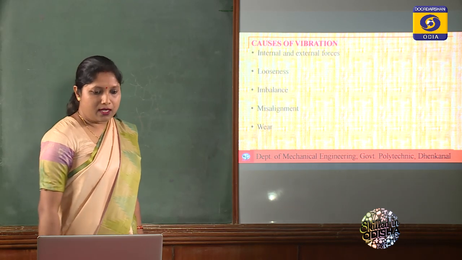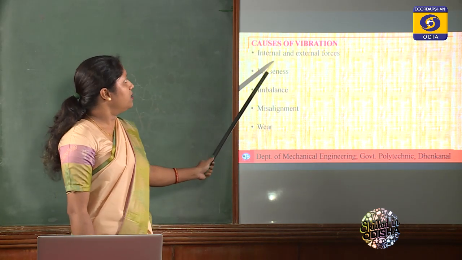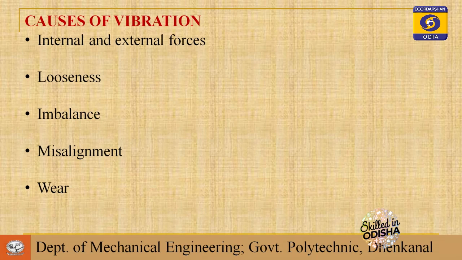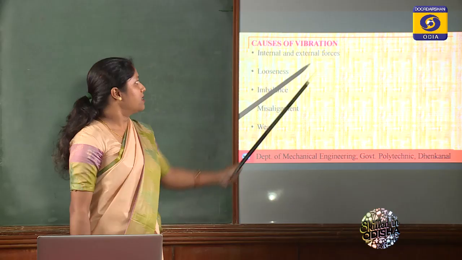Next we will see what the causes of vibration are. There are some internal and external forces which cause vibration. Internal forces, for example, are the forces exerted inside the engine cylinder of any vehicle, which tend to produce a vibratory motion of internal type. And external, for example, earthquakes, air waves and water waves also produce vibration on some parts or machines. These are called vibrations due to external forces.